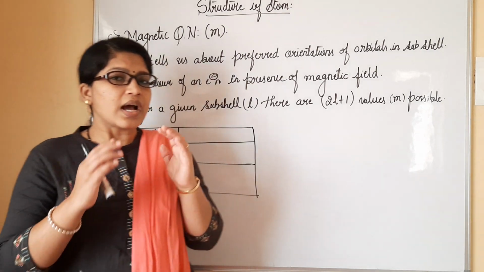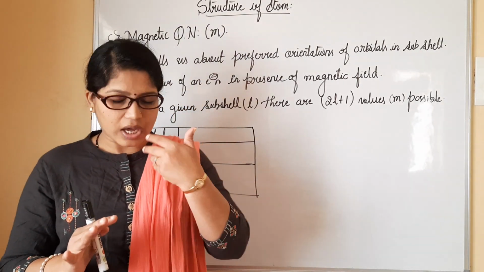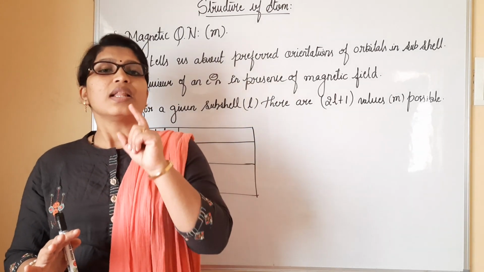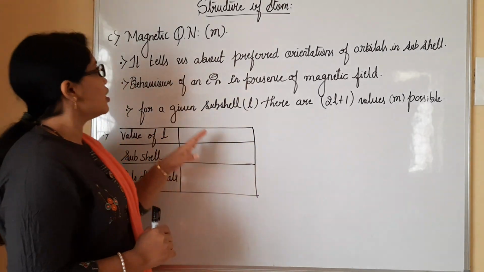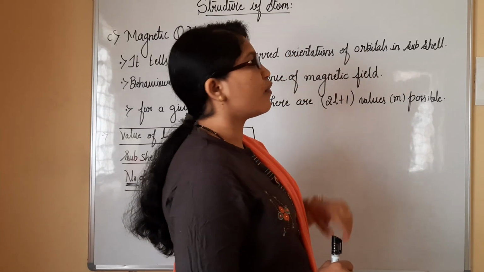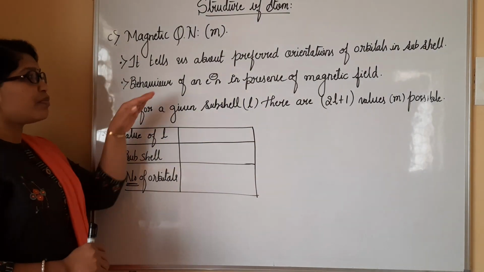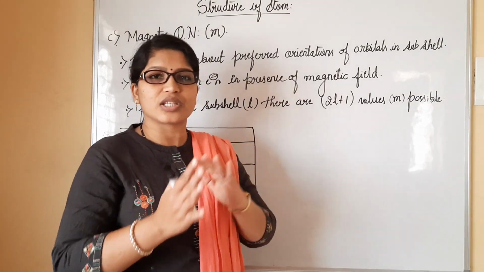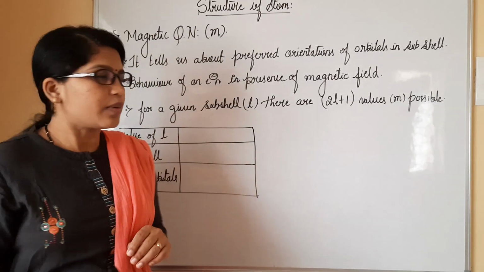I repeat my words: under the influence of a magnetic field, the direction of the electron in an orbital of an atom is going to vary to a different orientation. That study was given particularly by the magnetic quantum number. See here, first point, let us understand, it tells us about the preferred orientation of orbitals in a subshell. Secondly, we can understand the behavior of an electron in the presence of a magnetic field. How does it behave? Where does it orient? All those things are explained by the magnetic quantum number.